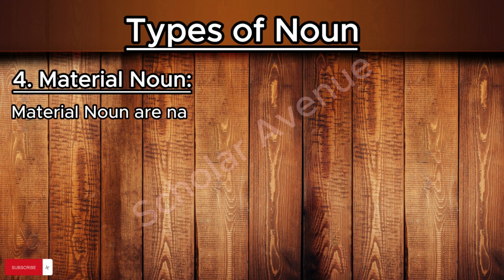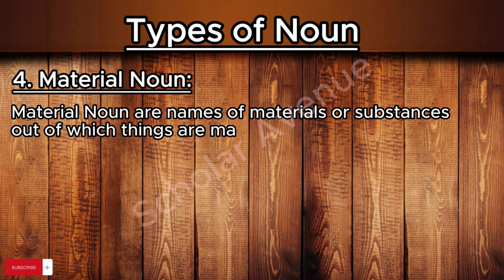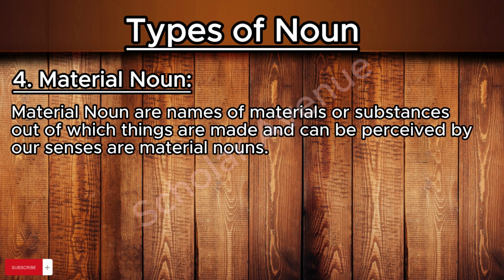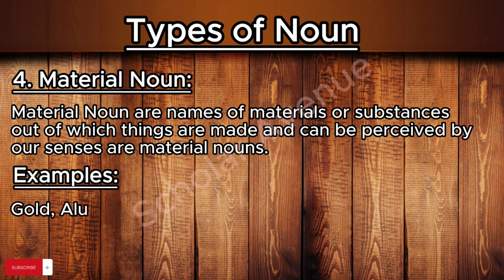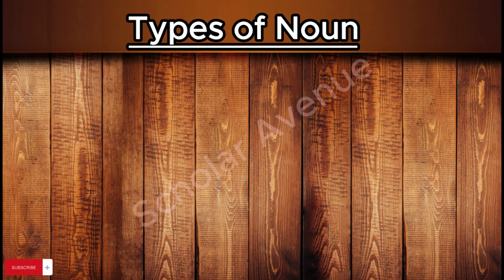Material nouns are names of materials, or substances out of which things are made and can be perceived by our senses. For example, gold, aluminium, iron, plastic, cement, etc.